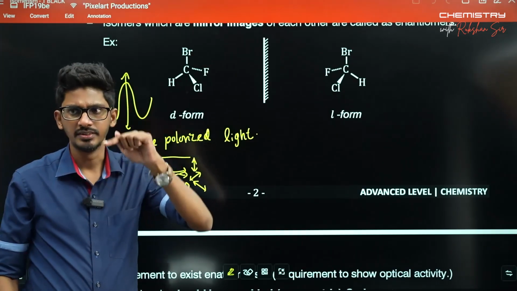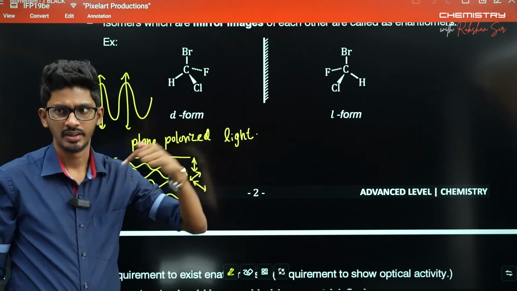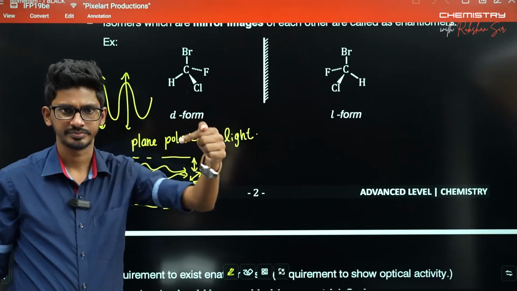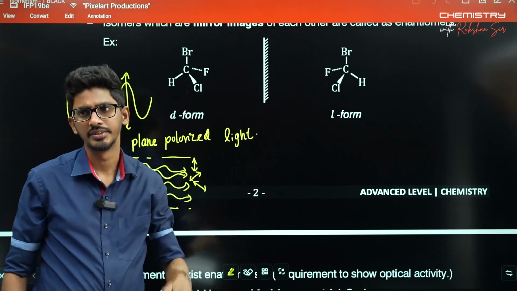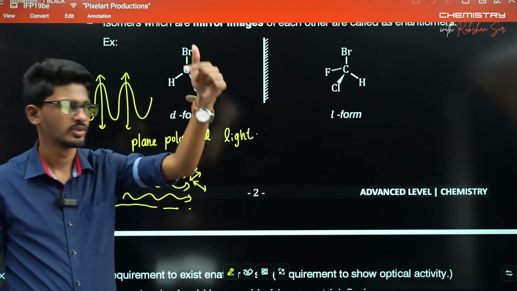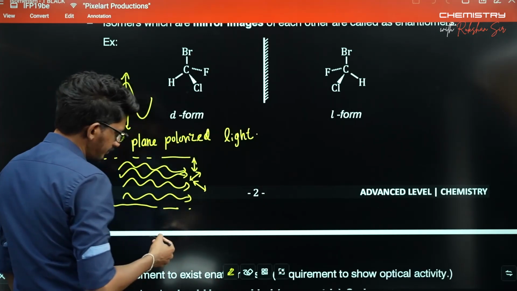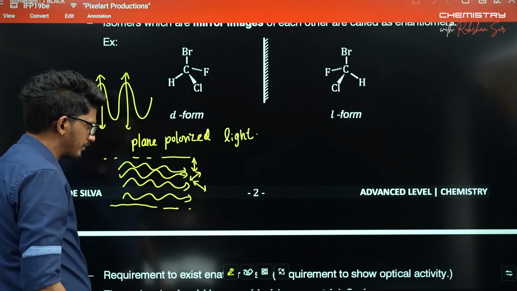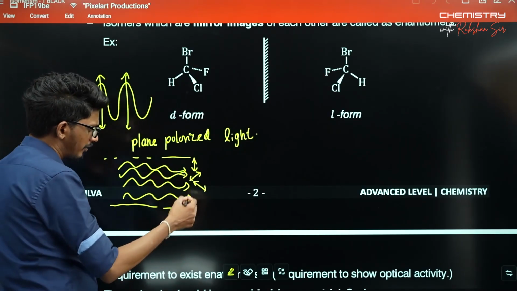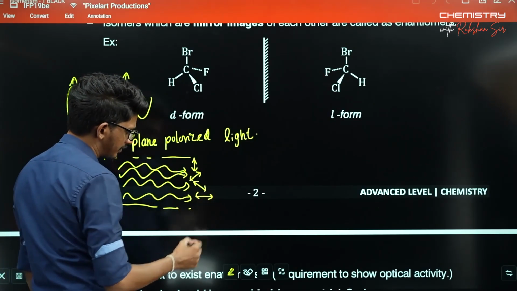Some waves are coming like this, some like this. So in a light beam, the waves have various rotation axes.